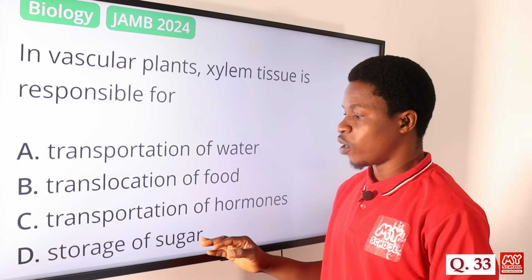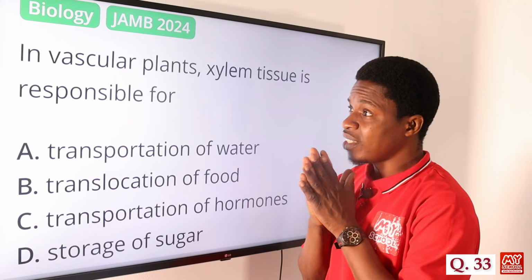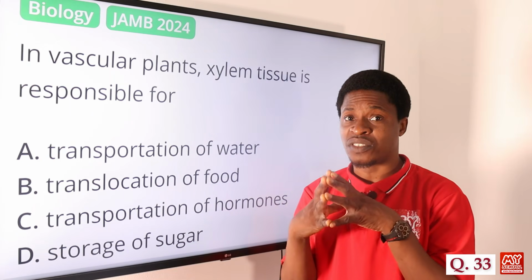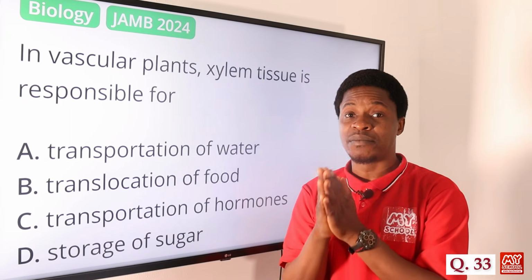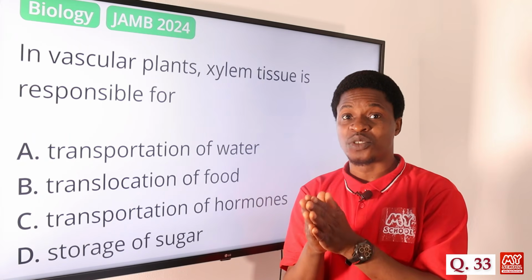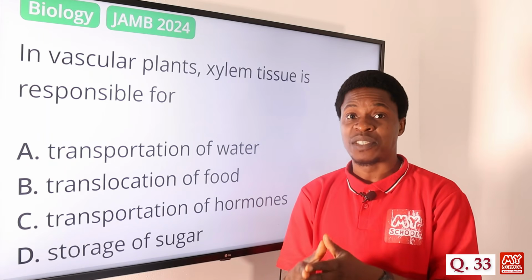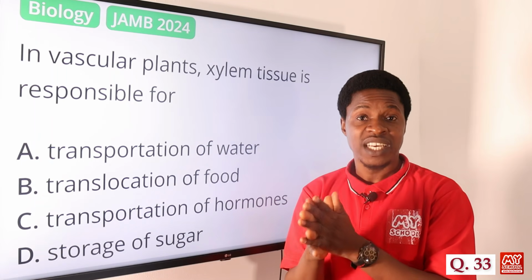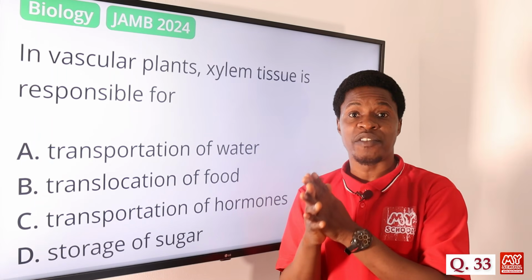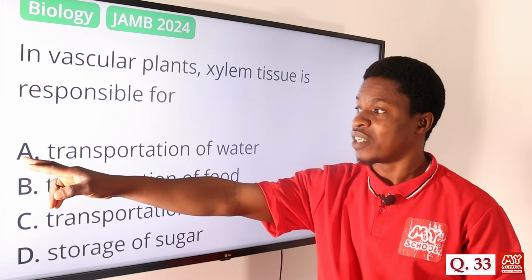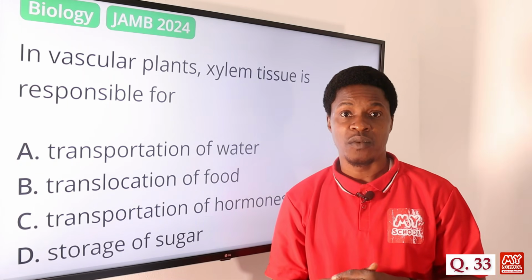And then we have the storage of sugar. The sugar is not stored. The xylem tissue is not responsible for the storage of the tissue. Rather, the xylem tissue, which is also the vascular bundle or vascular tissue, is responsible for transportation of nutrients, transportation of water, transportation of minerals that are needed by the plant. So because of that, the correct answer is option A, transportation of water.